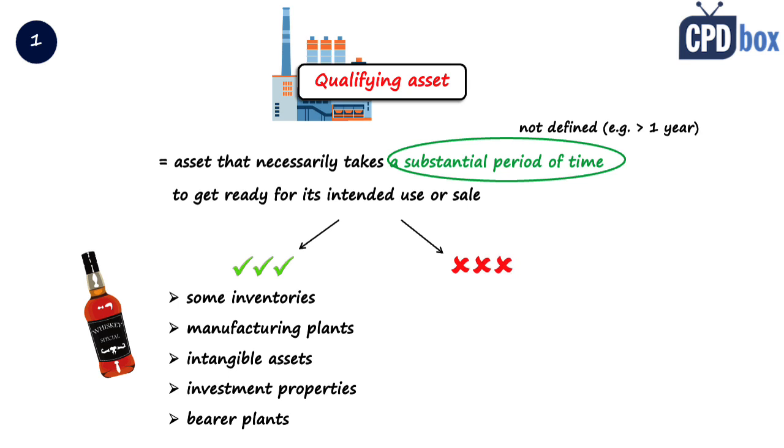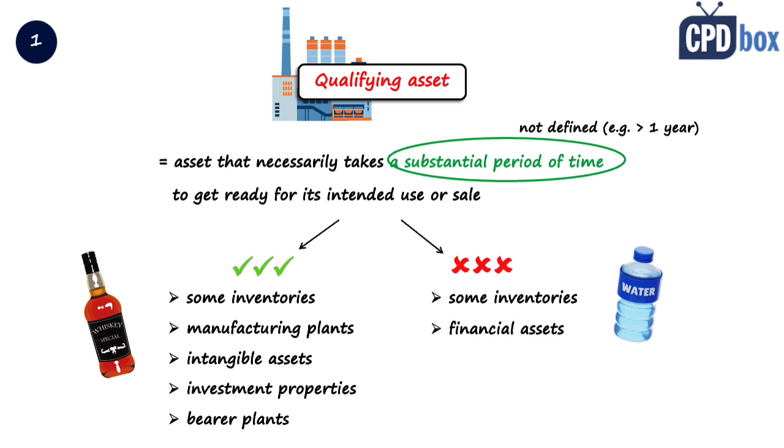What are definitely not qualifying assets? Some inventories, yes, especially with short production time like bottled water, that takes much shorter time than maturing whiskey. Financial assets, those are excluded. And then ready-made purchased property, plant and equipment. So if you buy a machine with a loan and the machine is ready to use instantly or shortly after purchase, it's not a qualifying asset because it doesn't take a substantial period of time to complete. So you just expense interest on that loan in profit or loss.